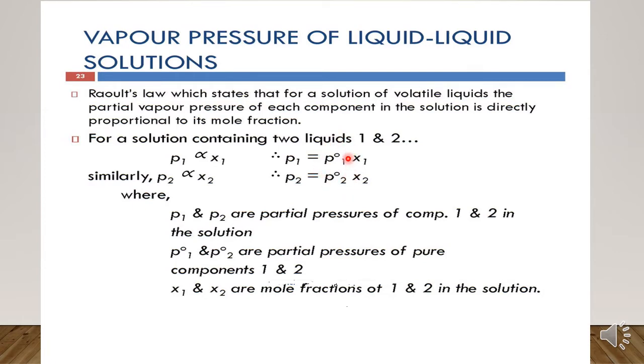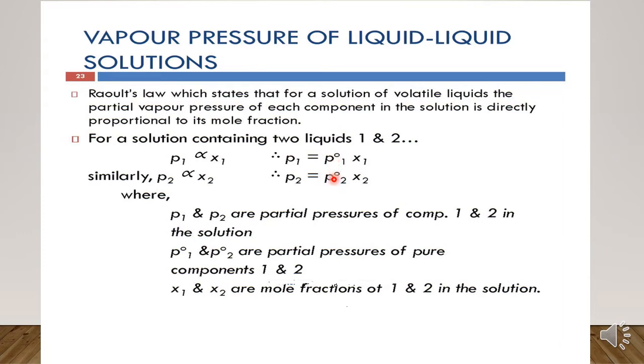Suppose in a container we have taken only liquid 1, so at that stage what will be the pressure of liquid 1? It will be P1 naught. Similarly, if in the container we have taken only liquid 2, then what will be the pressure of liquid 2? It will be P2 naught, right? So these are the pressures of the pure components.